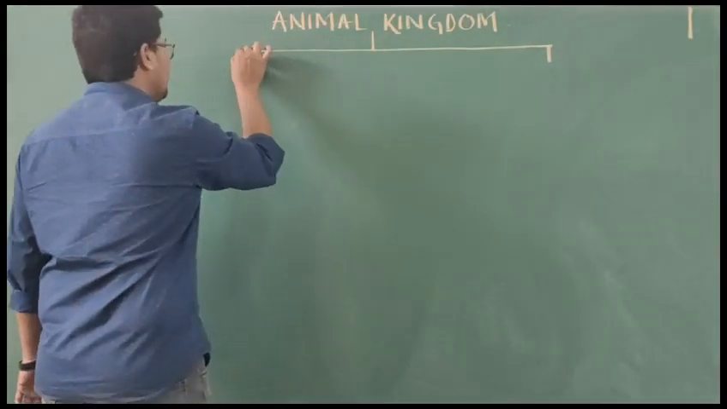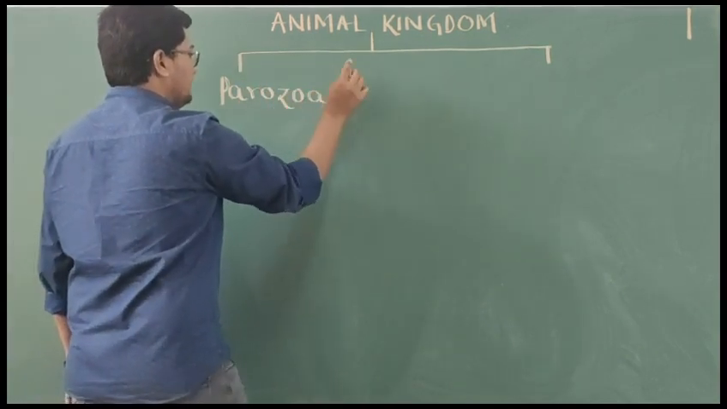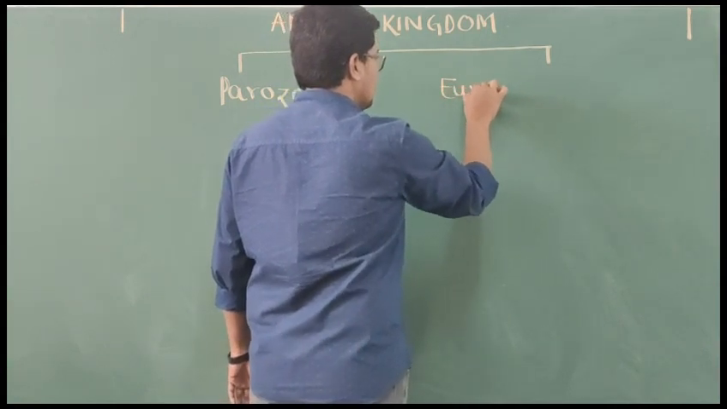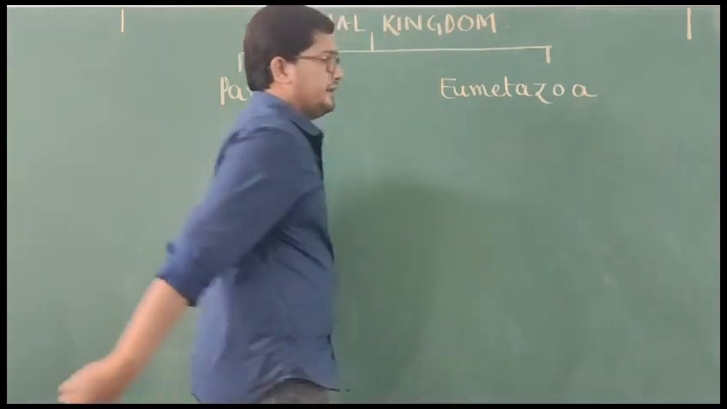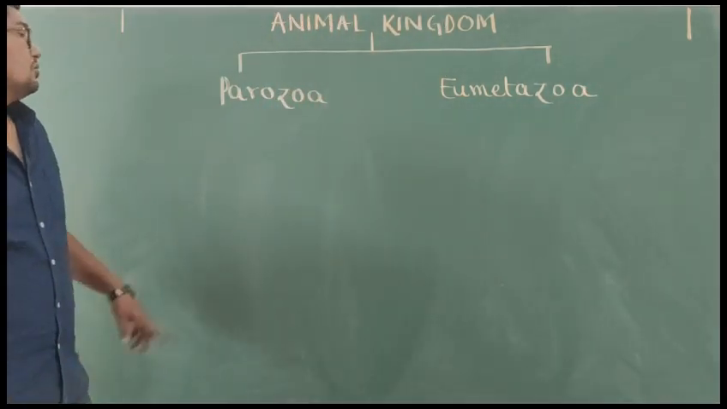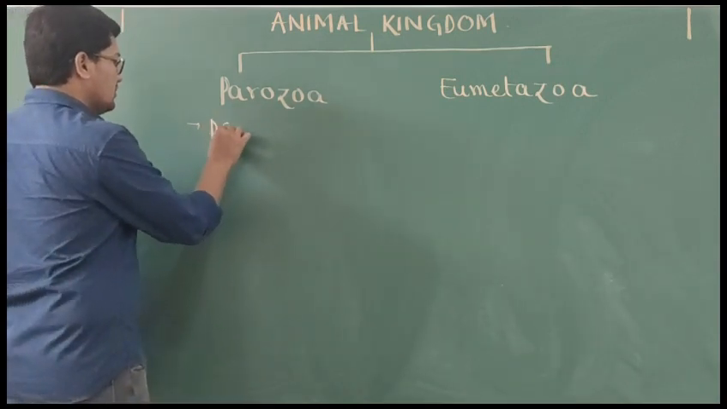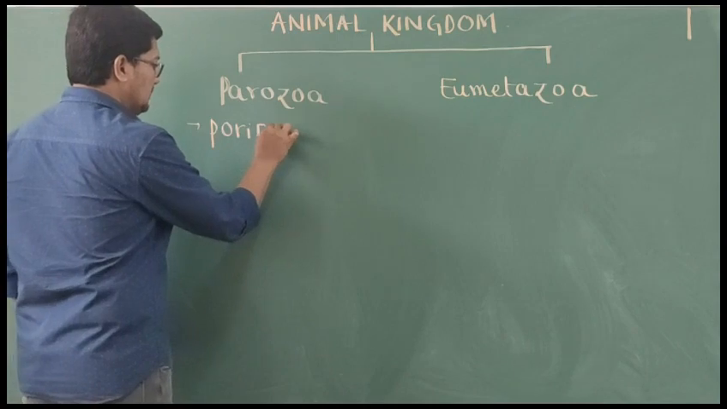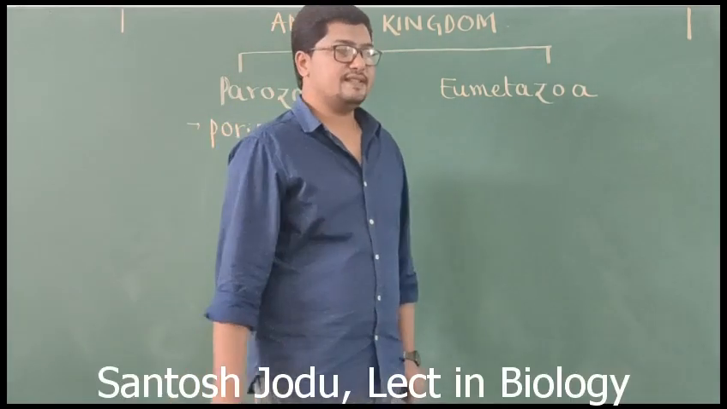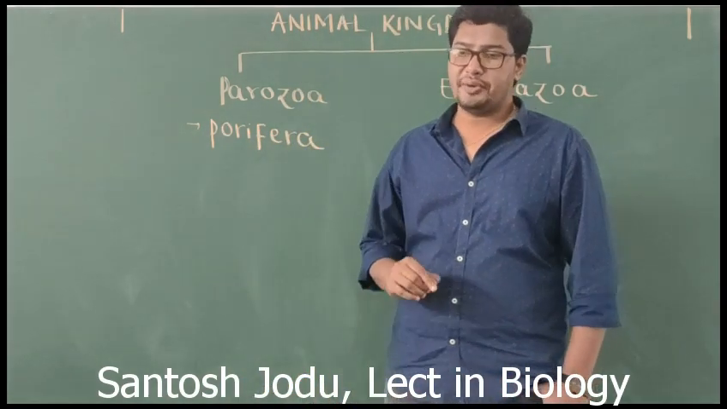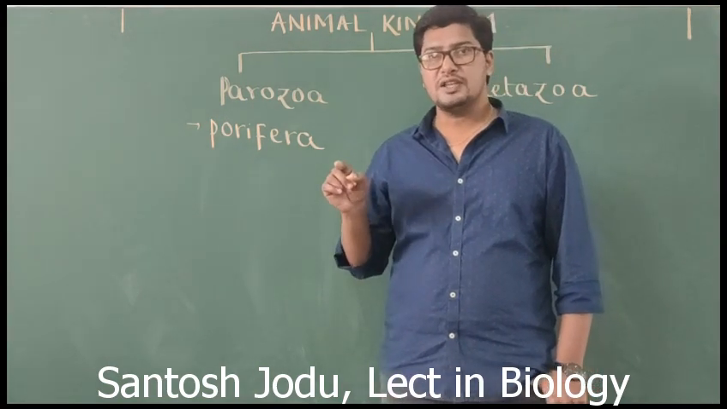When we follow Robert Whittaker's 5 kingdom classification, the kingdom Animalia is classified into 2 subkingdoms, namely Parazoa and Eumetazoa. Parazoa includes only one phylum, that is Porifera. With this, a very important point students should remember: whenever we talk about animals, animals start with protozoa.